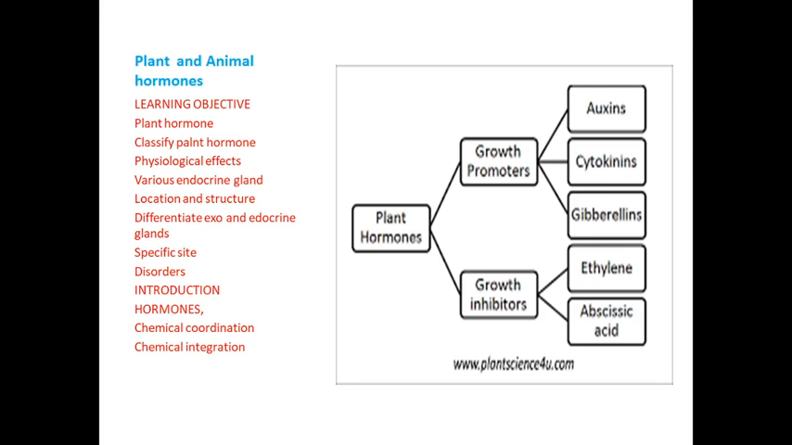What is called a plant hormone? How are plant hormones classified based on their function, and what are the physiological effects of each hormone? This is about the hormones in plants. Next, what are the glands present in human beings and how are they differentiated? If there are separate organs, it is called exocrine. If there are no specific organs, it is called endocrine.